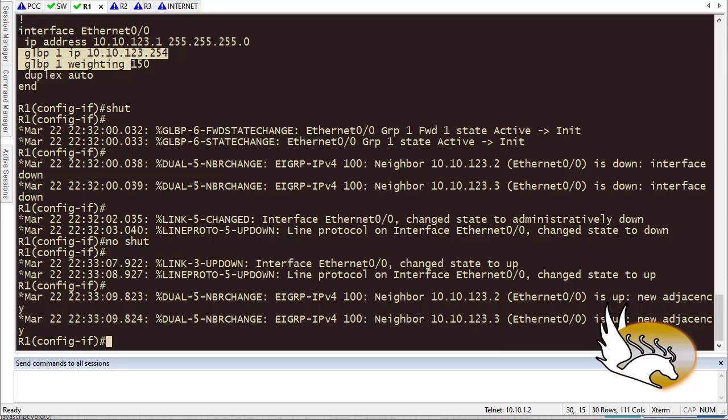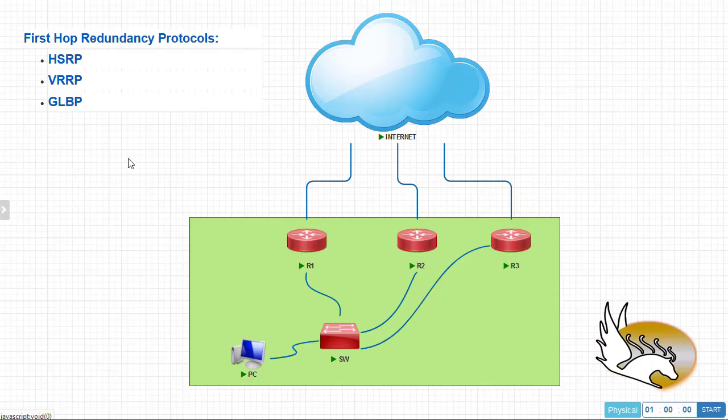So, like I said, which one is the best one? GLBP is good in that all of the routers are active at the same time, but we can have, of course, multiple HSRP and multiple VRRP groups. So that's it for now. I'm going to explain some other concepts later. Just comment and tell me what you want to learn, and I'm going to teach that for you.